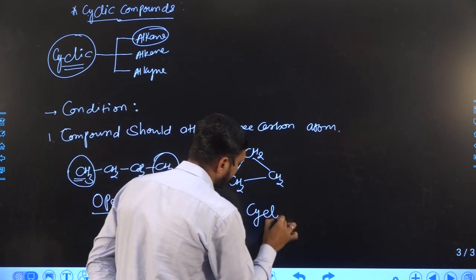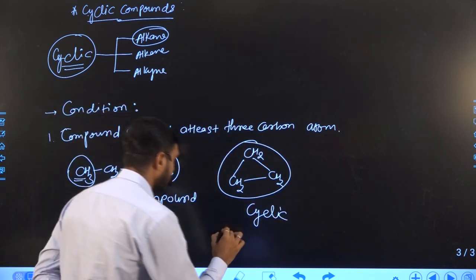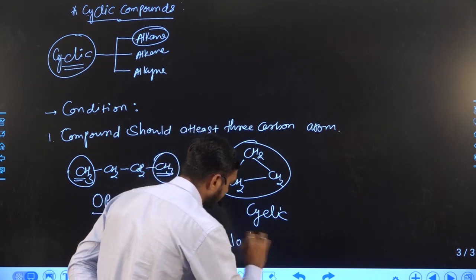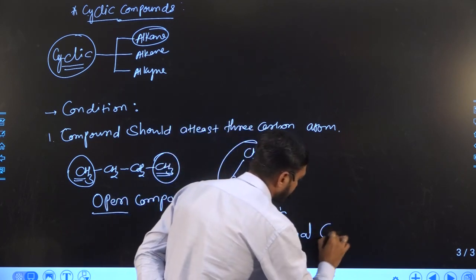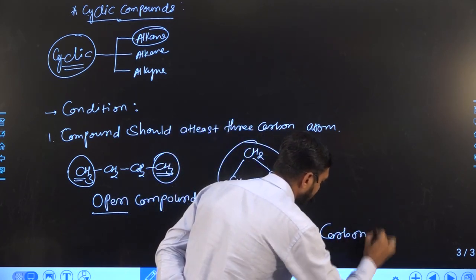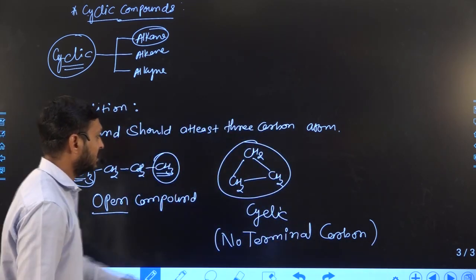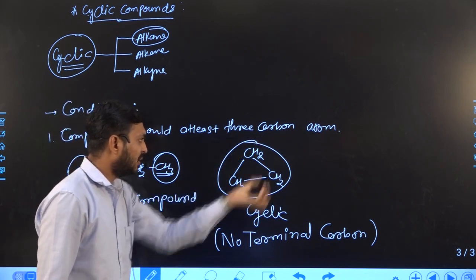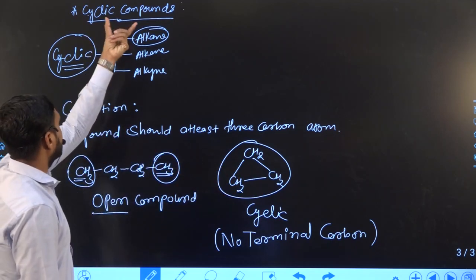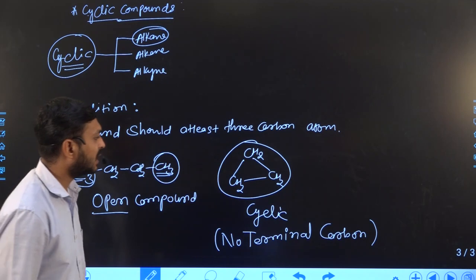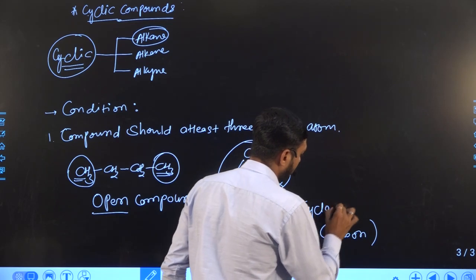You can see all the carbons are attached with each other, which means there is no terminal carbon. Terminal carbon means a carbon at which no further group is attached. So in a cyclic compound there is no terminal carbon, and this compound is known as a cyclic compound. It is nothing but cycloalkanes.